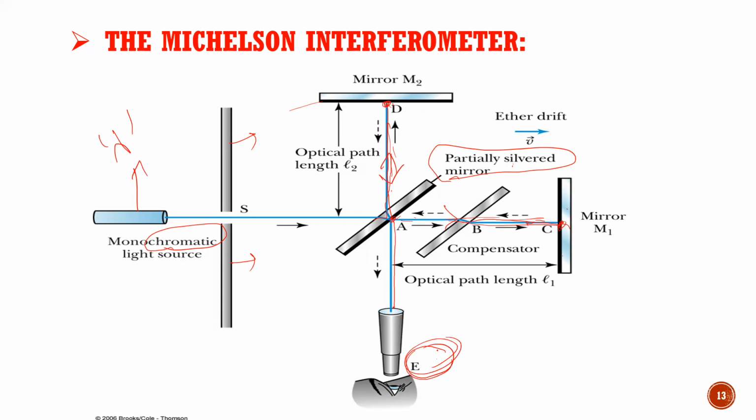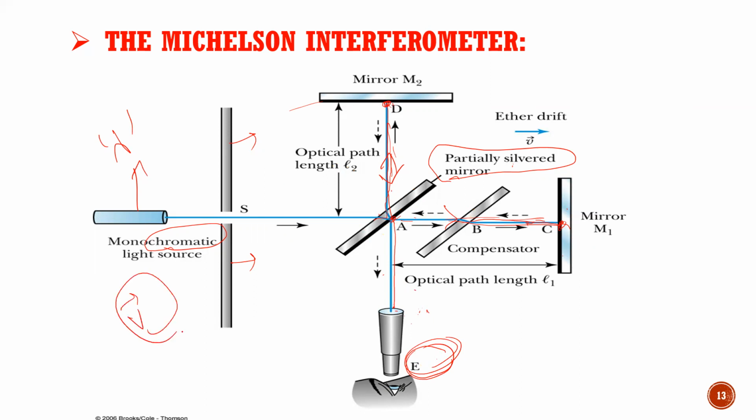Based on the observed analysis of the interference pattern, we can calculate the path difference here.